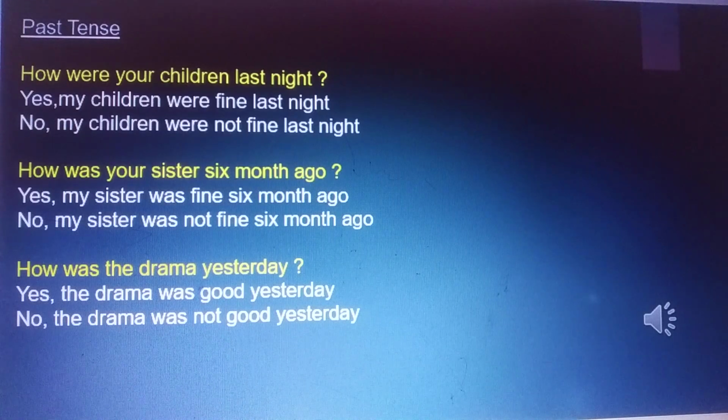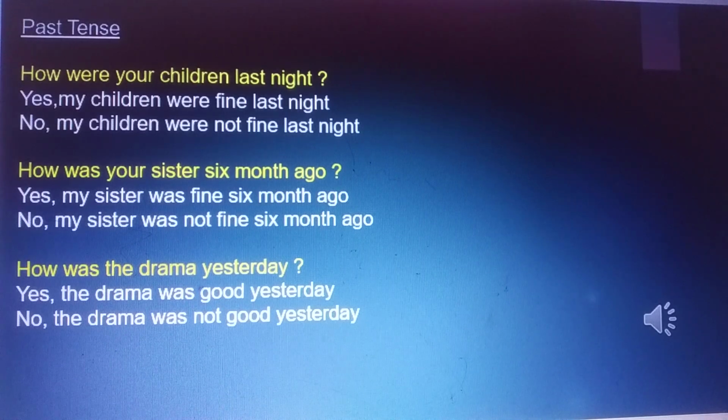How were your children last night? Yes, my children were fine last night. No, my children were not fine last night. How was your sister 6 months ago? Yes, my sister was fine 6 months ago. No, my sister was not fine 6 months ago.